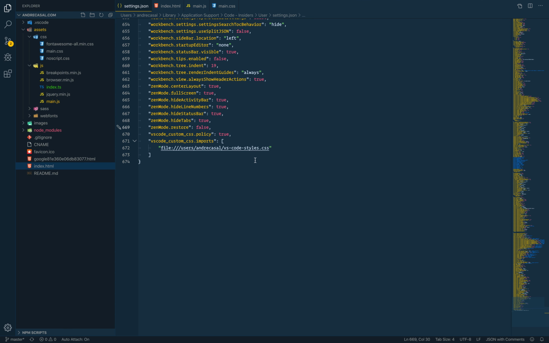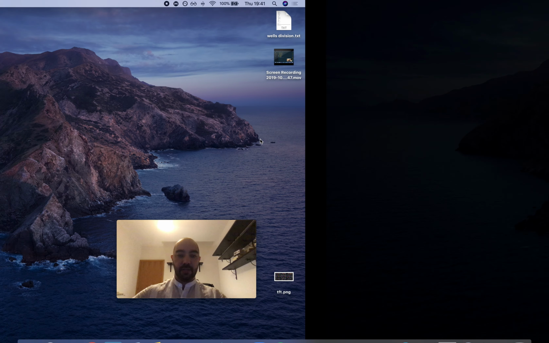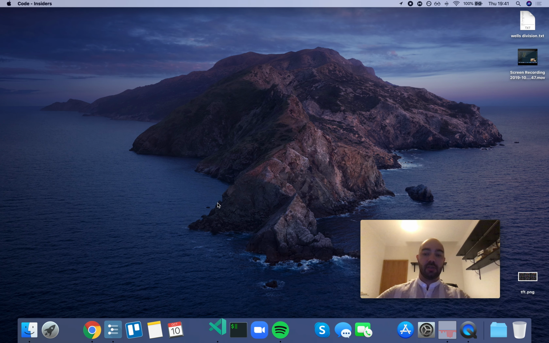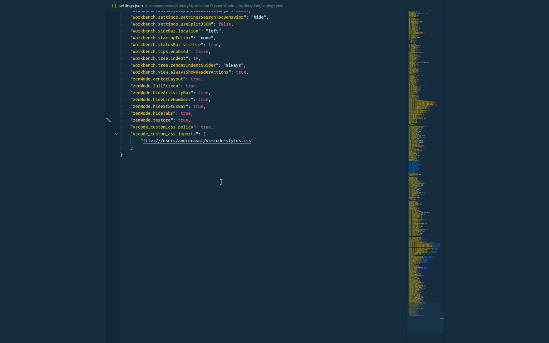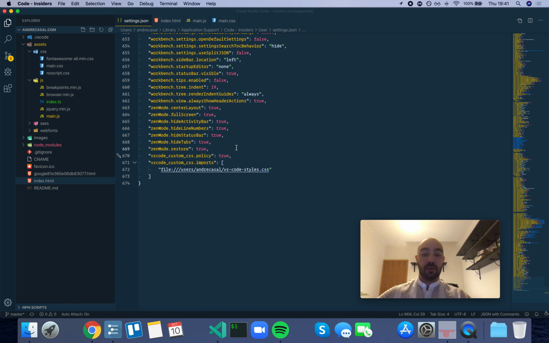If we set this to true and we enter Zen mode and we quit VS Code and we open VS Code again, we are back in Zen mode, right? And usually this is what I want to have happened.